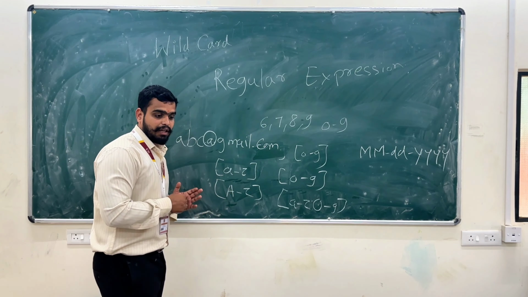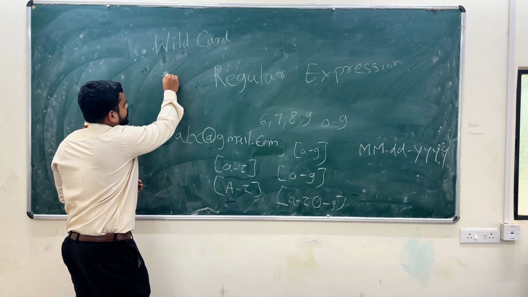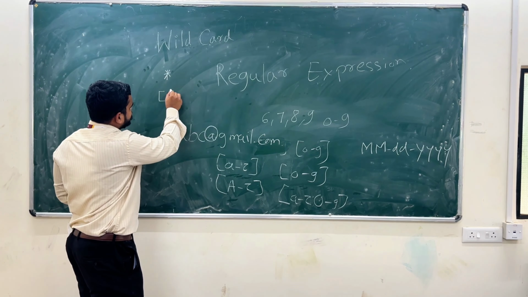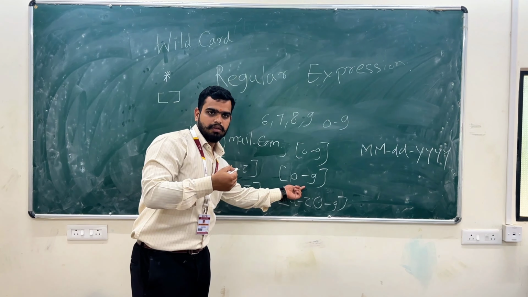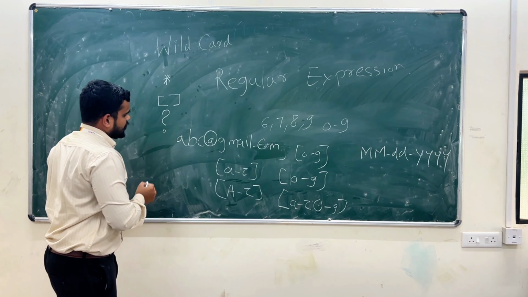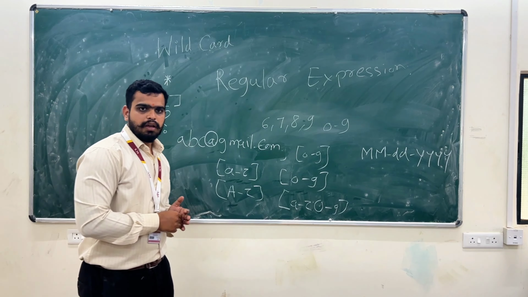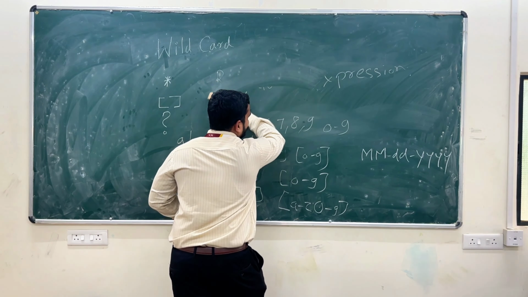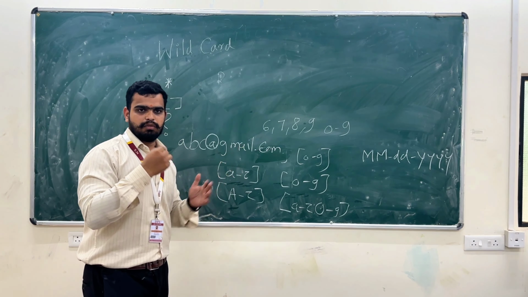There are certain wildcards in our syllabus. We will see star, which we call asterisk. After that there is the square bracket. Just here I write down the same bracket, and there is one question mark. So you have a question, what do these wildcards do? As we know, we have done a lot of commands in our practical sessions and much more. We have knowledge about that.